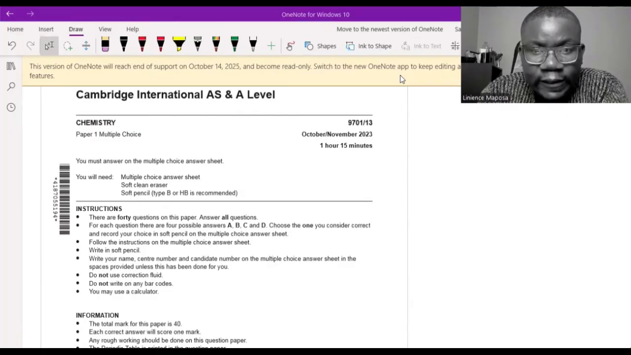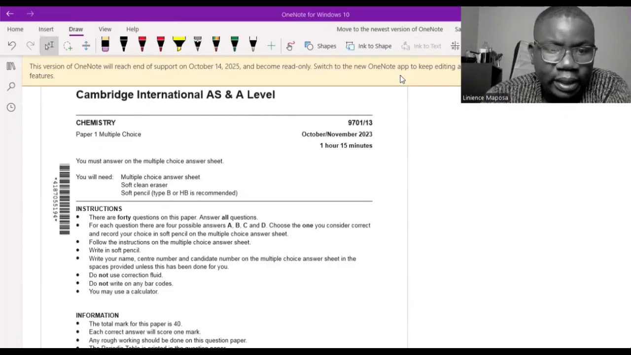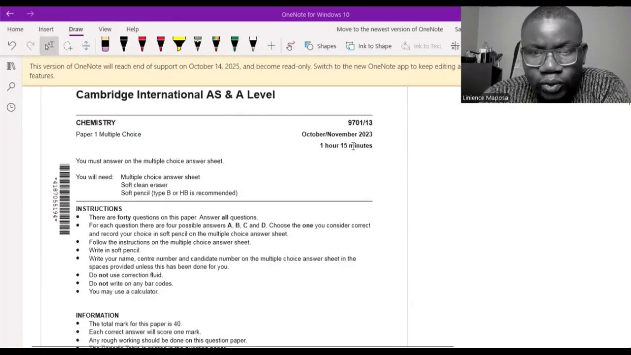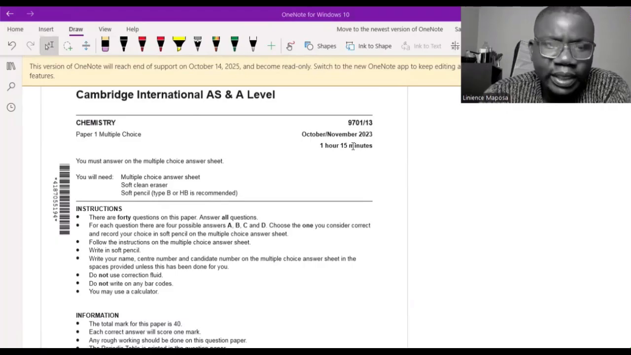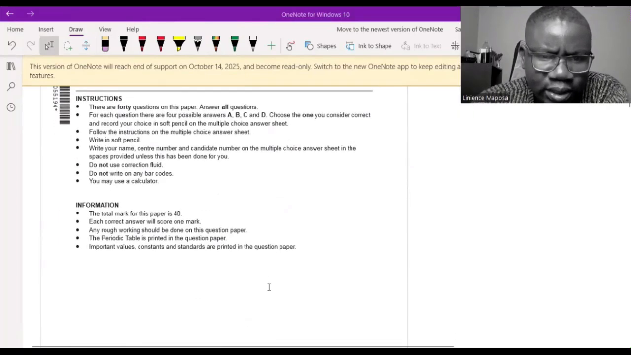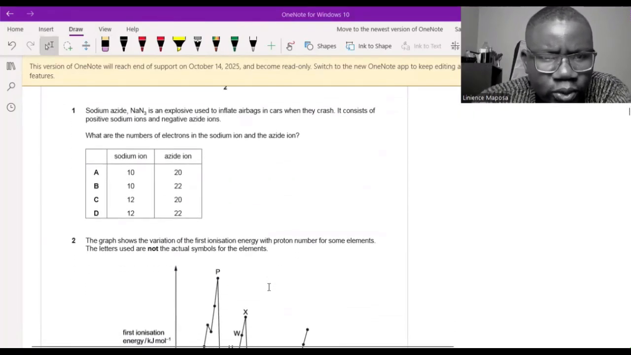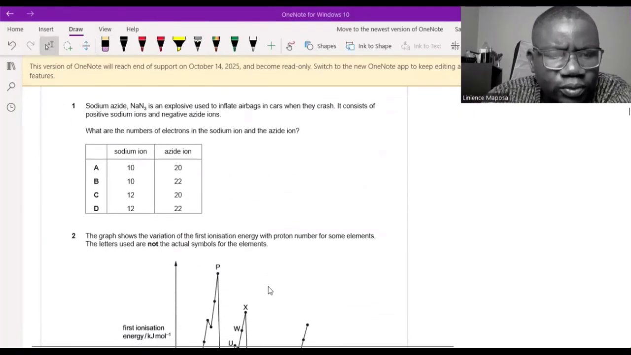So this is the October-November 2023 paper, variant 13. I might spend over 1 hour 15 or less, I don't know, but because I'll be explaining, that might take a little bit longer, as opposed to if you're just writing the exam, you sit and write the exam. All right, so with this one, let's start. Question 1 says, I'm going to try to be fast.